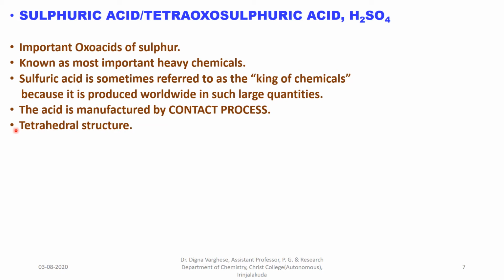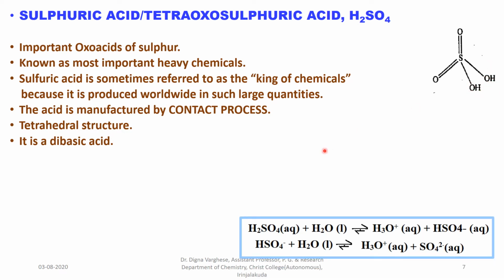It has a tetrahedral structure and the structure is shown here. It is a dibasic acid because it has two hydrogen atoms attached to oxygen atoms, and it ionizes in water giving H plus or H3O plus plus HSO4 minus.